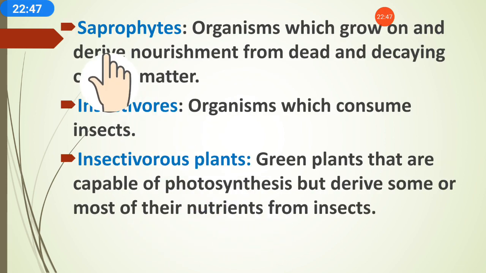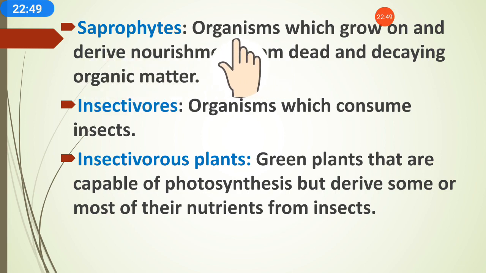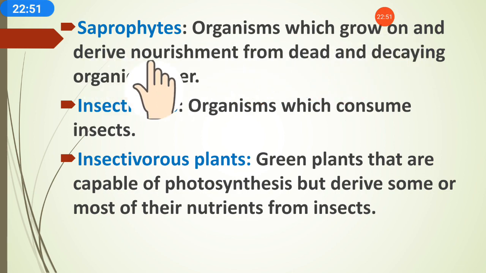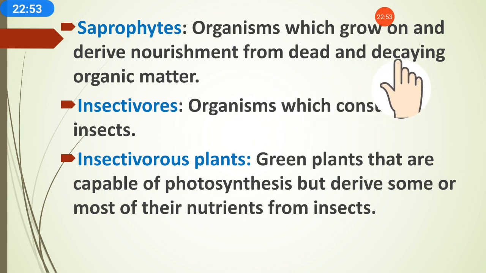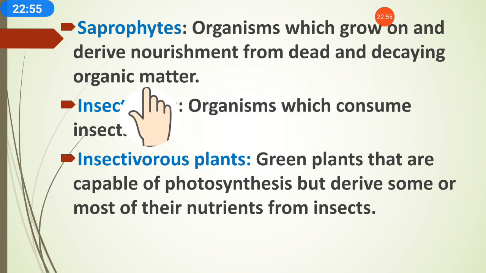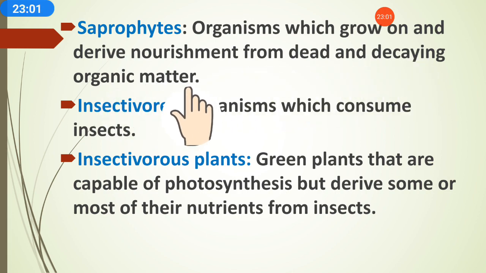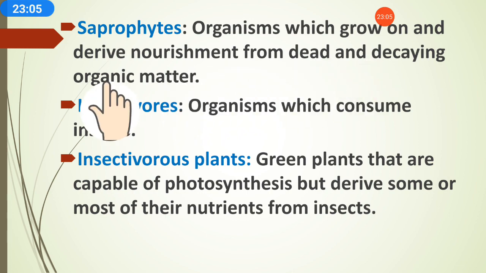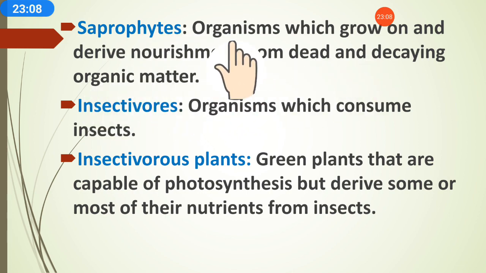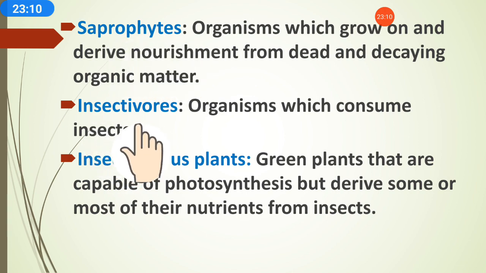Now next is saprophytes. Saprophytes are those organisms which grow on and derive nutrition from dead and decaying organic matter. They depend on other organisms, but on dead and decaying organic matter. They take the nutrients from the dead body of another organism. So those types of organisms are called saprophytes.